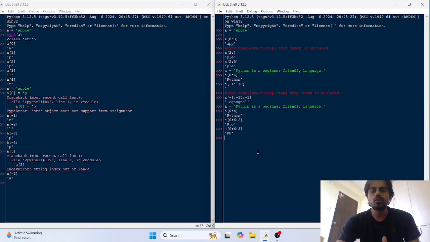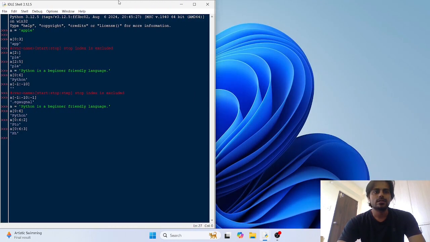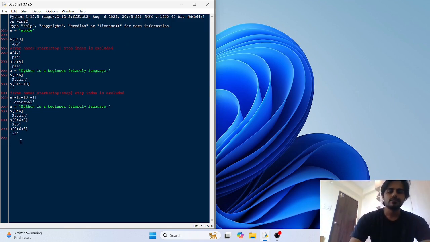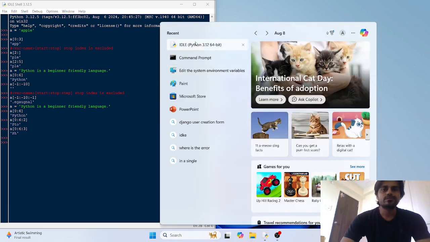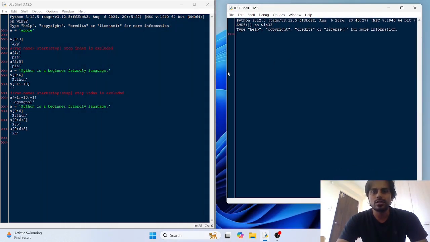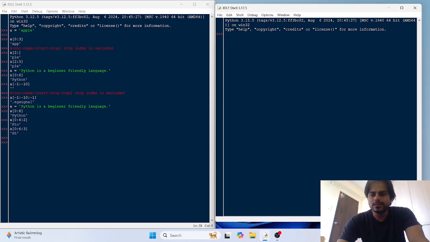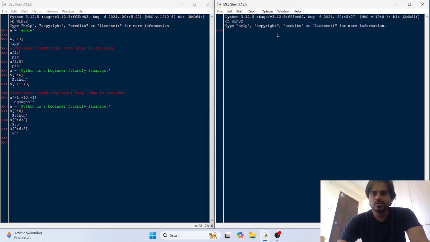Now there are more things that we can do in Python, a lot more things. So I am going to put this IDLE here, and I am going to show you 1 or 2 more slicing tricks. Okay, so have your focus on me. I am going to show you slicing tricks here. So suppose you have a string apple,